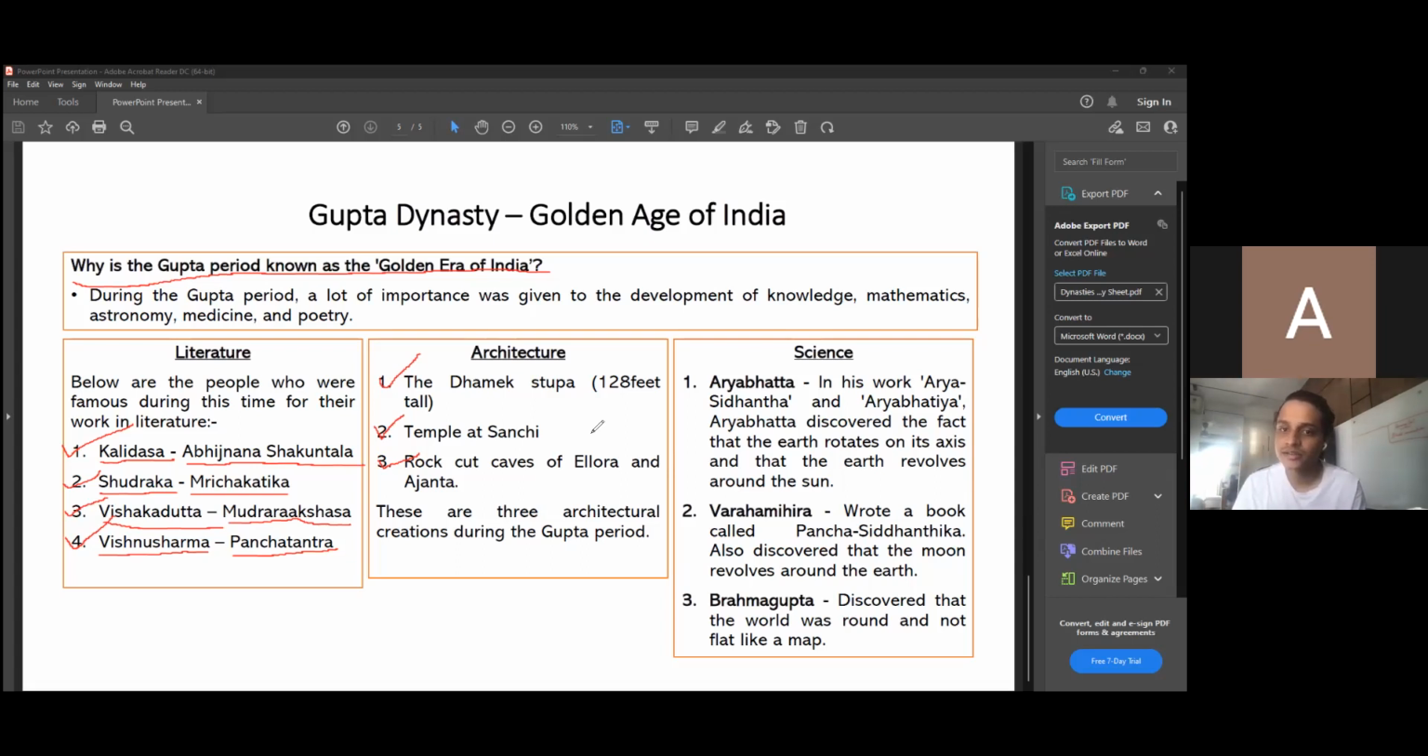These are the different things that were made during the time of the Gupta period. Firstly is the Dhamek Stupa. Next one is the temple at Sanchi. And the last one is the rock cut caves of Ellora and Ajanta.